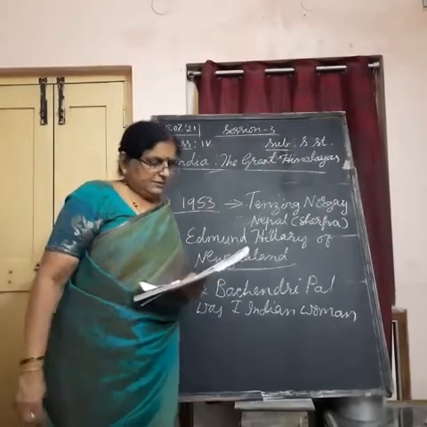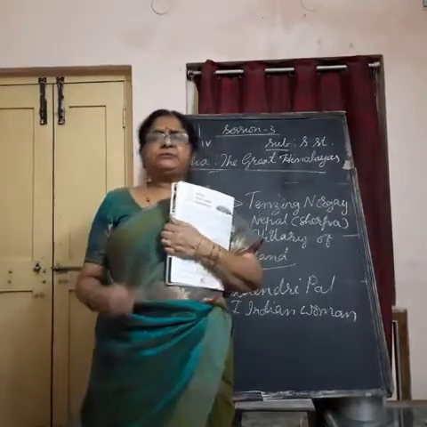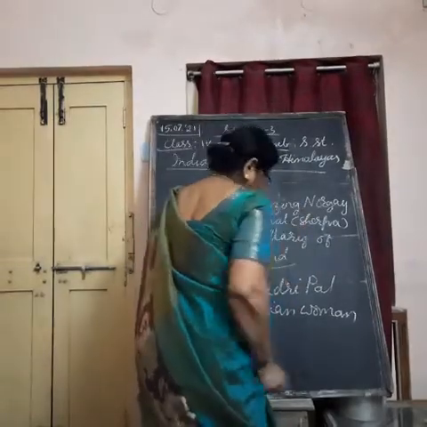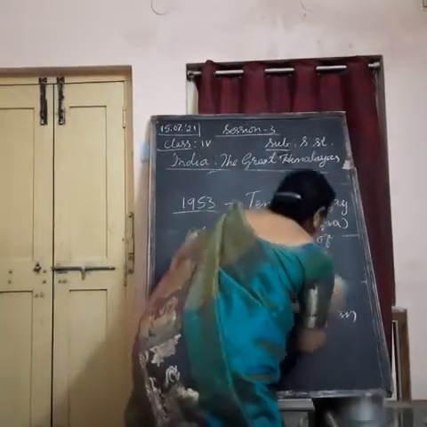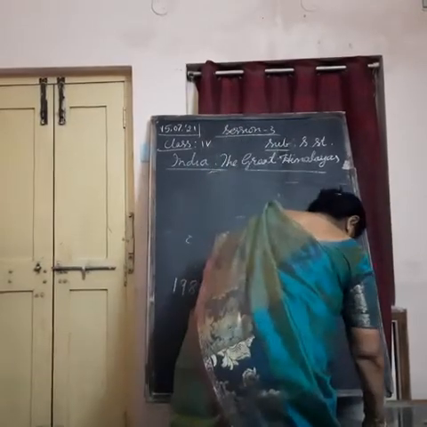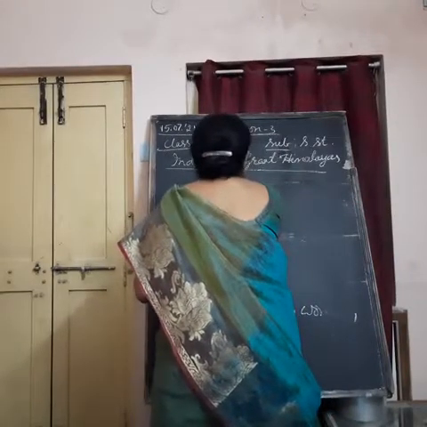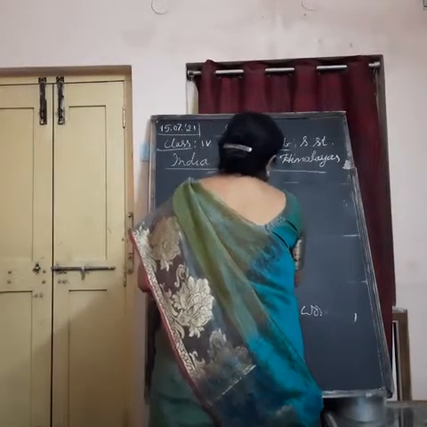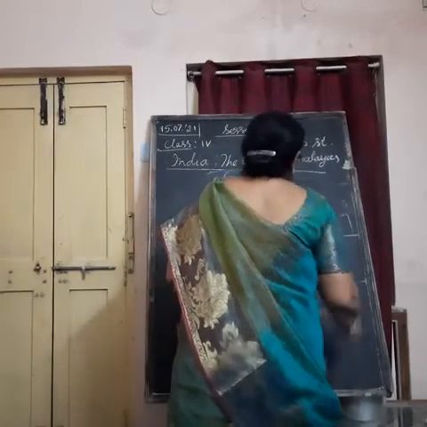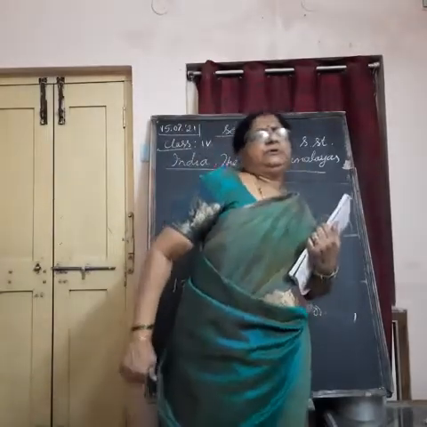Okay. So, Himalayas act as a wall. They protect us from many factors. Here all Himalayan mountains are there. They stand like a wall and they protect us from the enemies.